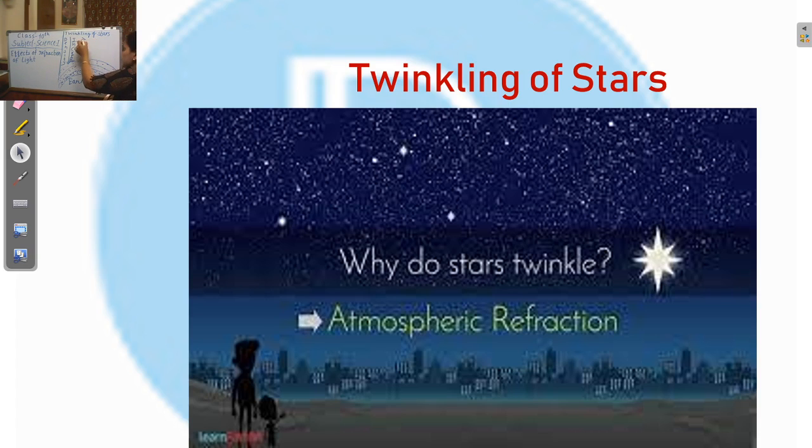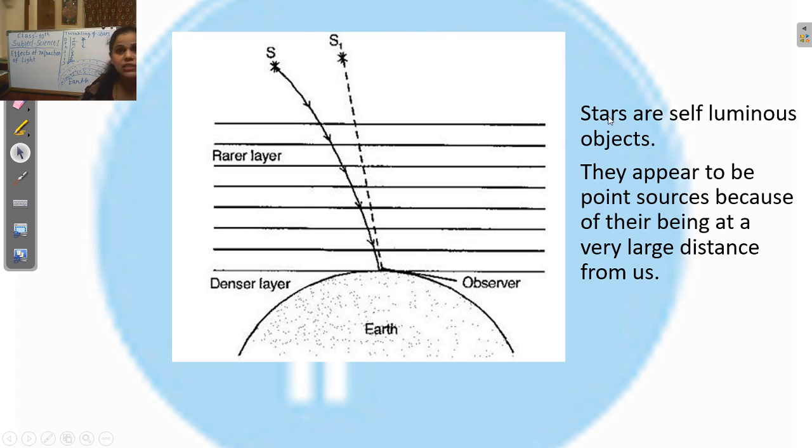For example, this is the actual position of the star. We know the star is a self-luminous object. Stars are self-luminous objects, that means stars have light of their own. It is a point object. Why? Because the distance of the stars is very large, so they appear to be a point source.